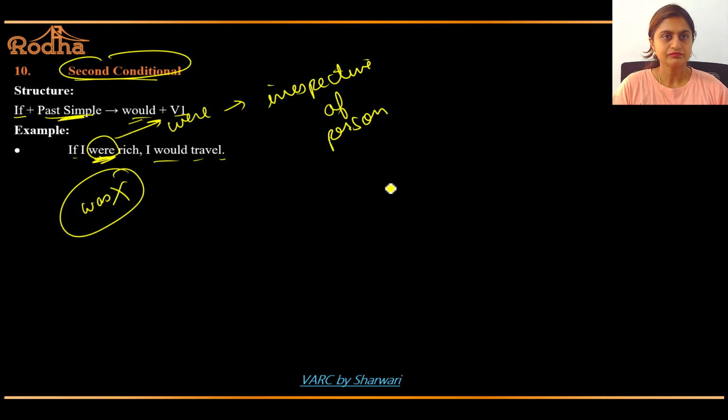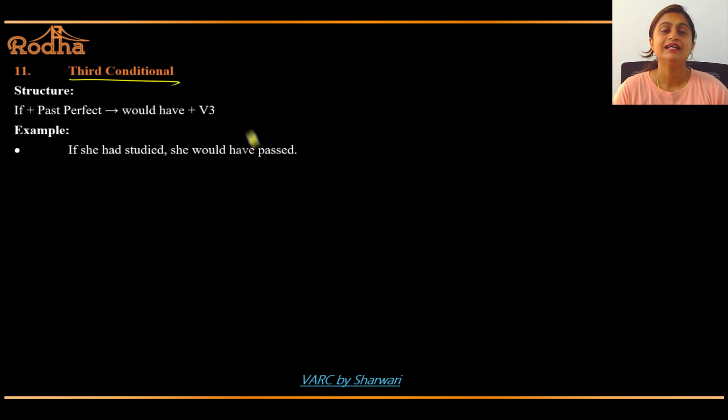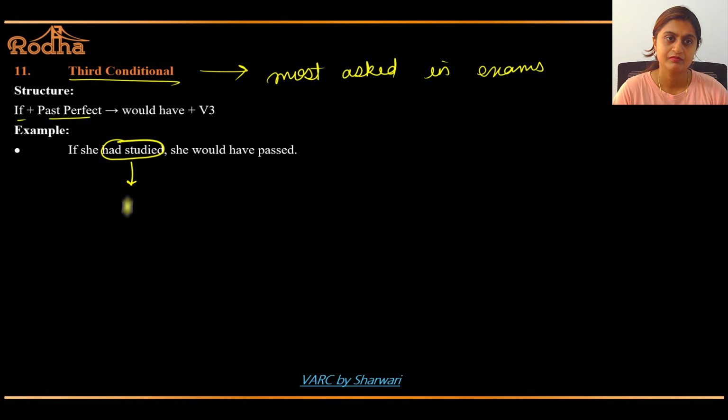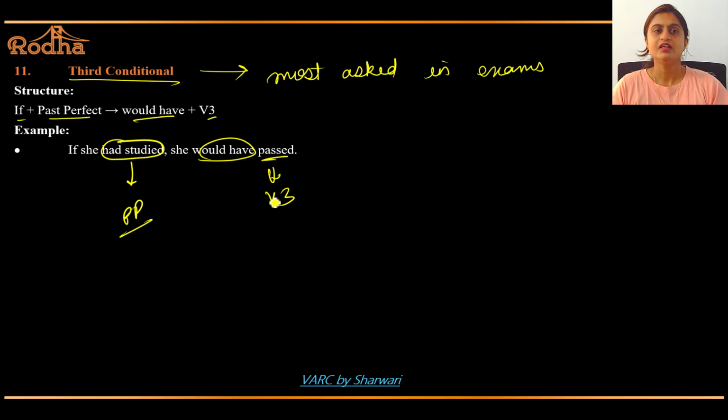Third conditional. This is the most asked in exams, so please make sure you remember this. If plus past perfect, had studied. See? Past perfect. Would have plus V3, would have passed. V3. She did not study, so she did not pass.